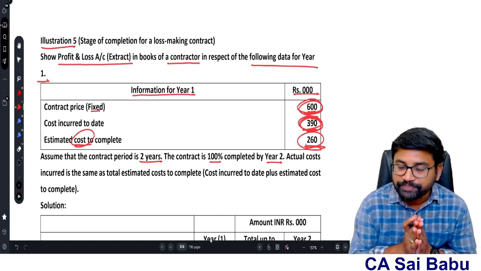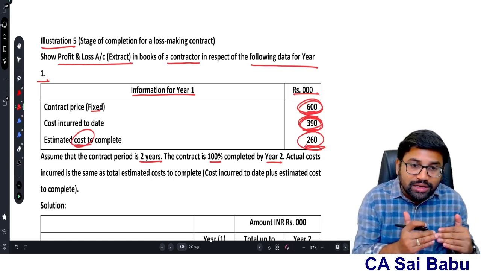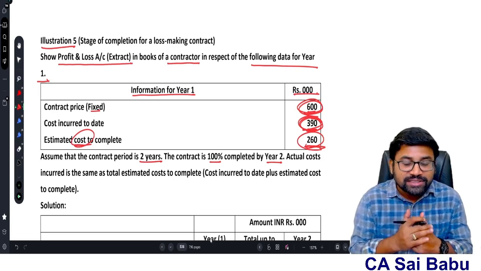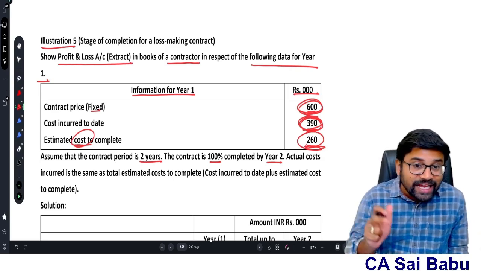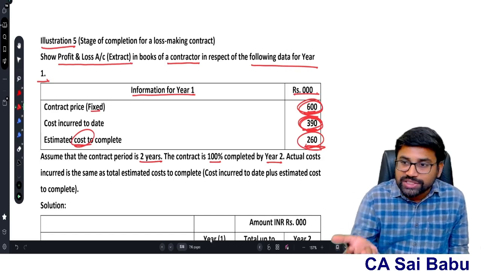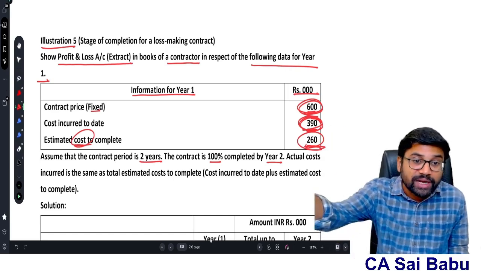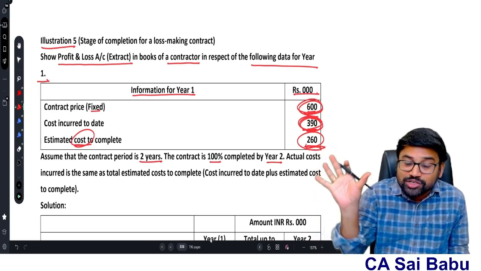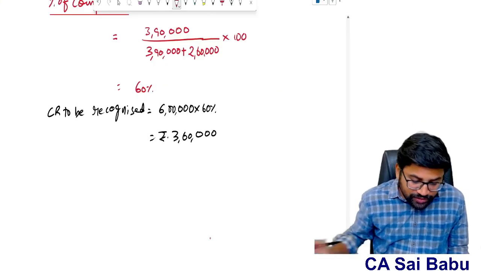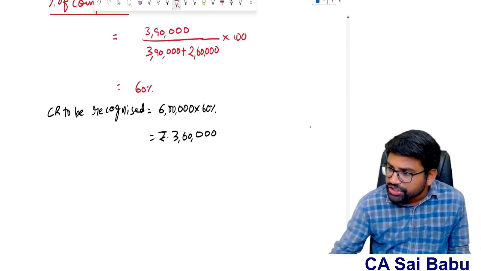So overall, what is the position of the contract? Loss. Because the total revenue is 6 lakhs, the total estimated cost is 6.5 lakhs. Already 3,90,000 we incurred, to be incurred 2,60,000. That means 6.5 lakhs we need to spend. Total estimated cost. So what will be the position here?